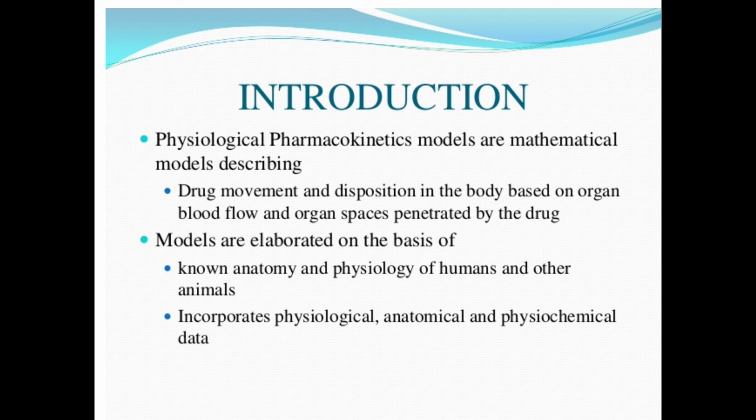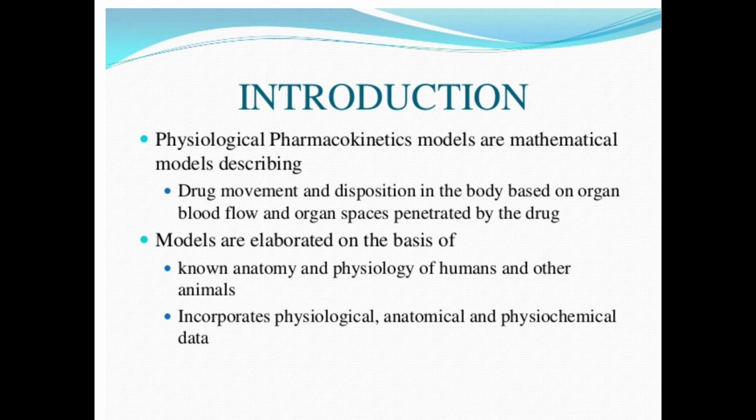Now, like the liver, lungs or brain, they are grouped as rapidly equilibrating tissues, RATs, while muscles and some adipose tissues, where slow absorption occurs, are classified under the slowly equilibrating tissues.